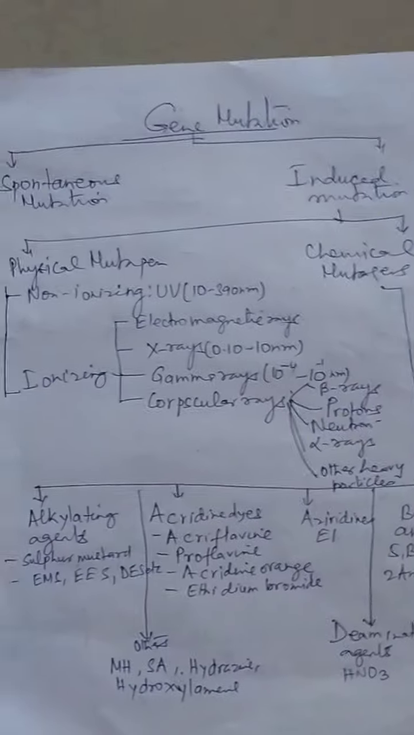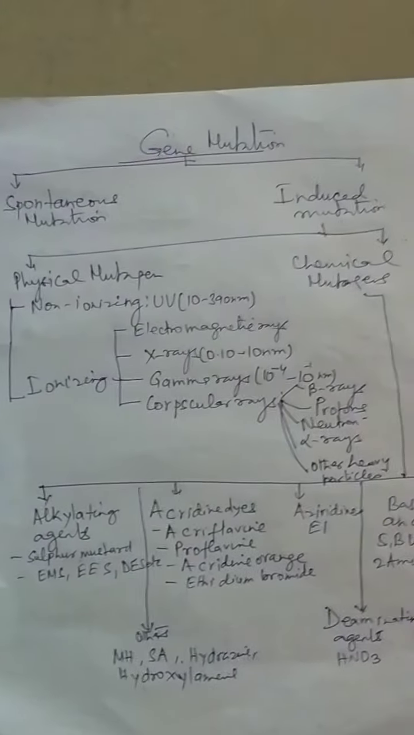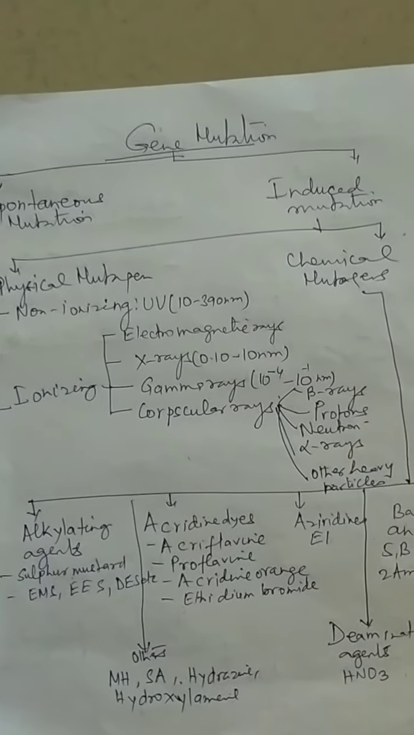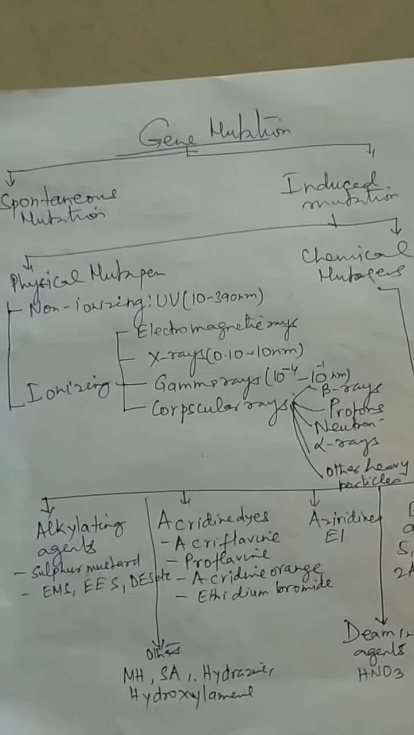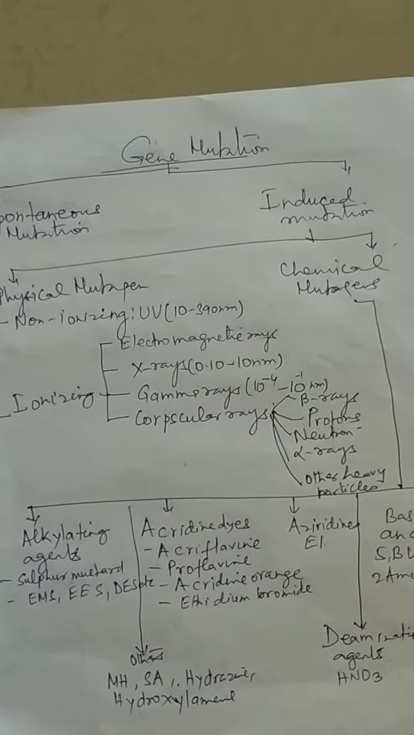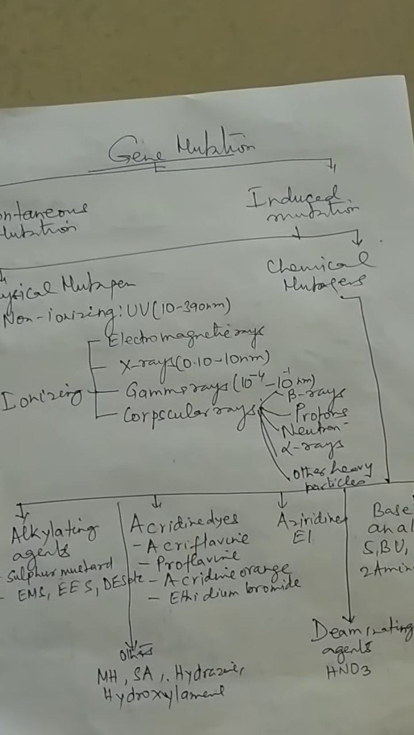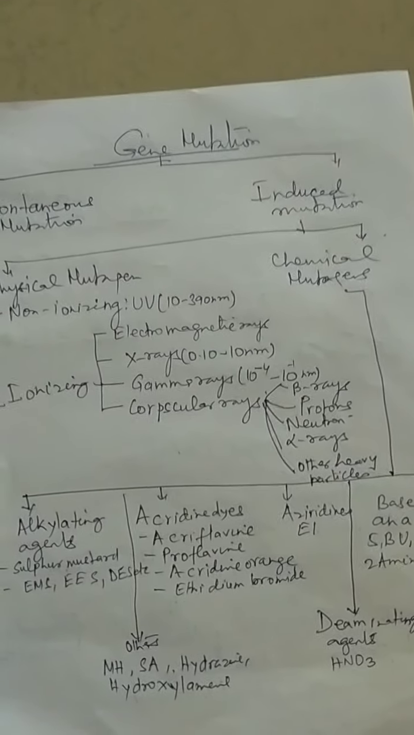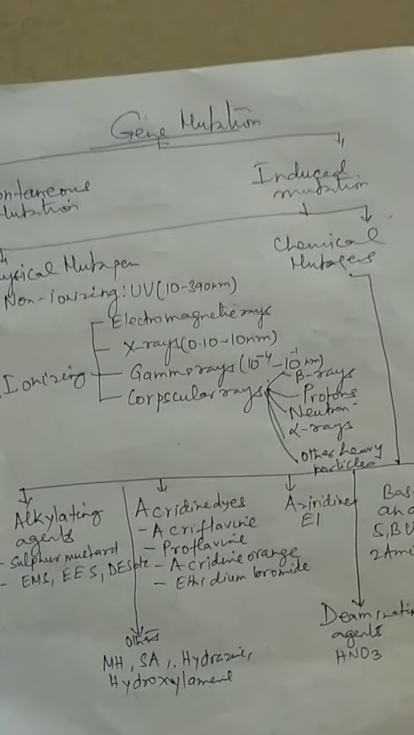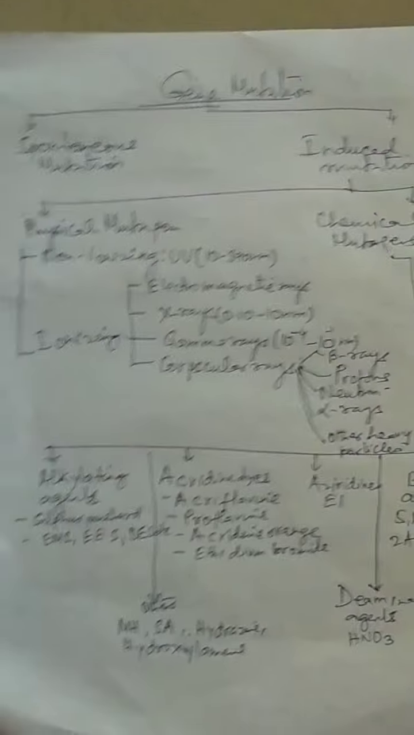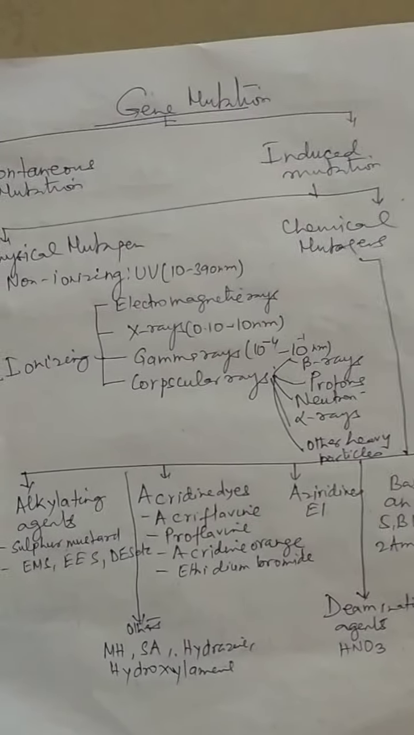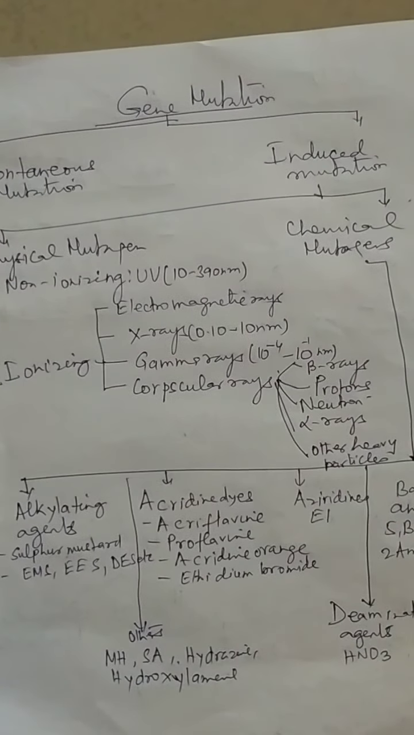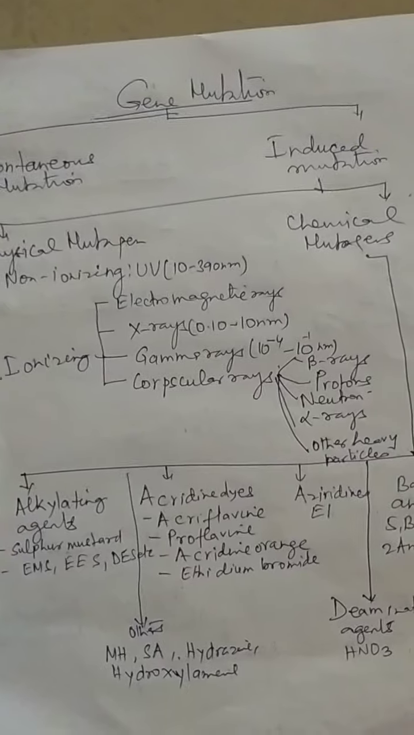Now the next is the gene mutation. The gene mutation is of two types. One is spontaneous mutation, another is induced mutation. A spontaneous mutation occurs in nature without any treatment in a population. It occurs due to unusual base pairing during DNA replication. DNA fragments either are lost or change their structure. While induced mutation is caused by treatment with physical or chemical mutagens or agents.